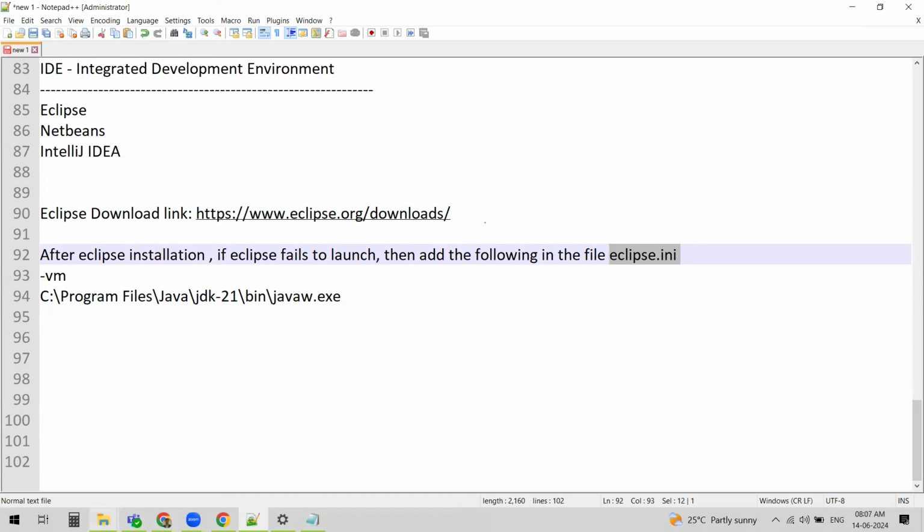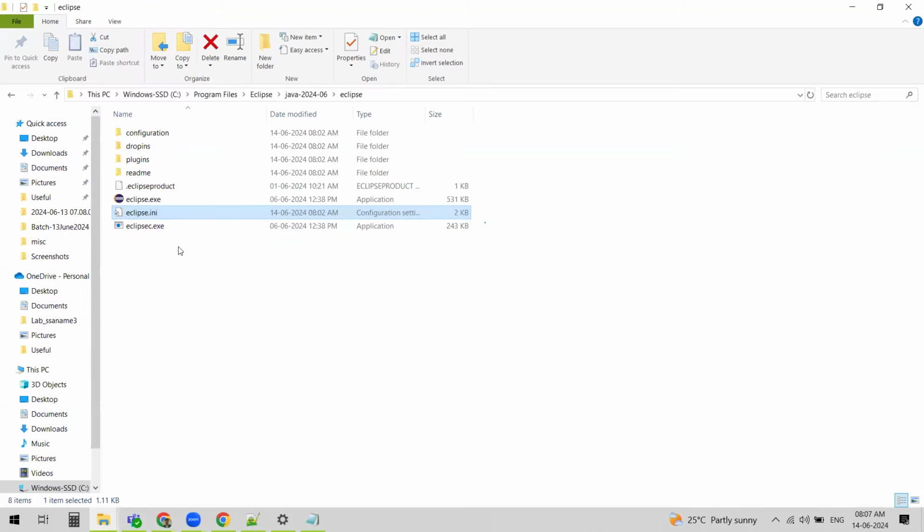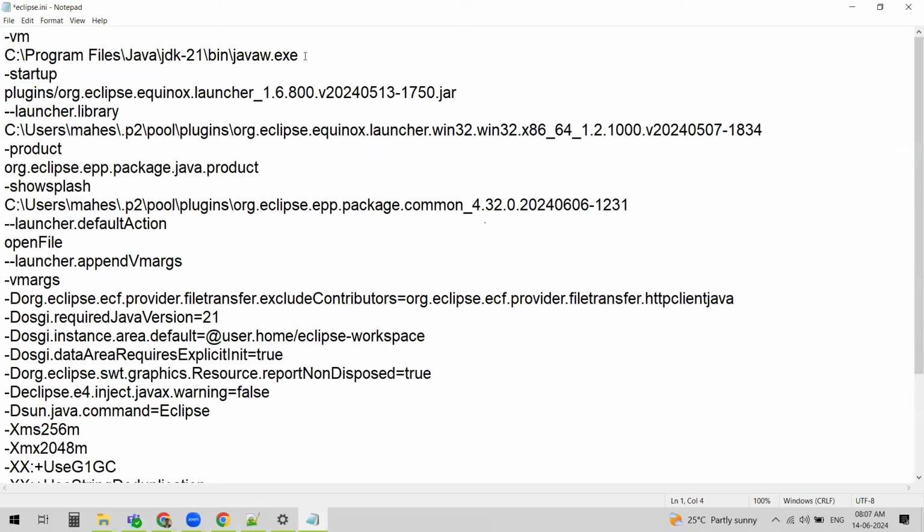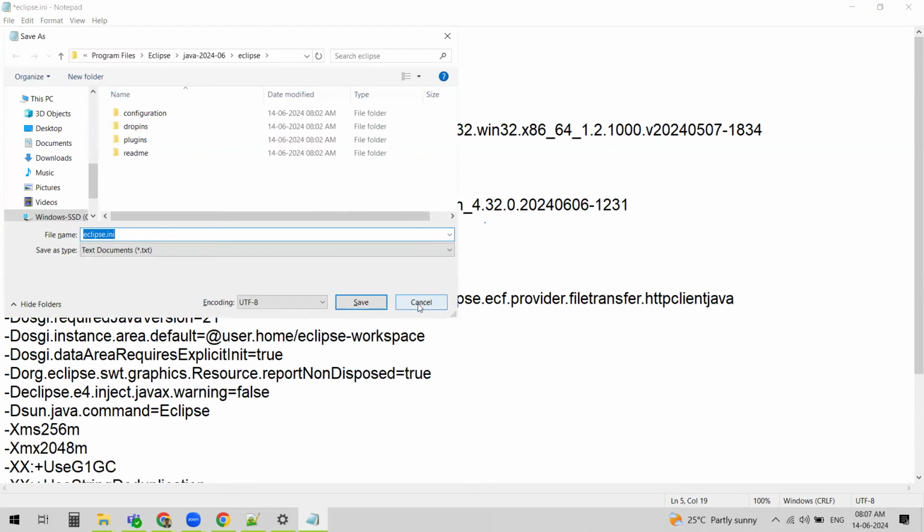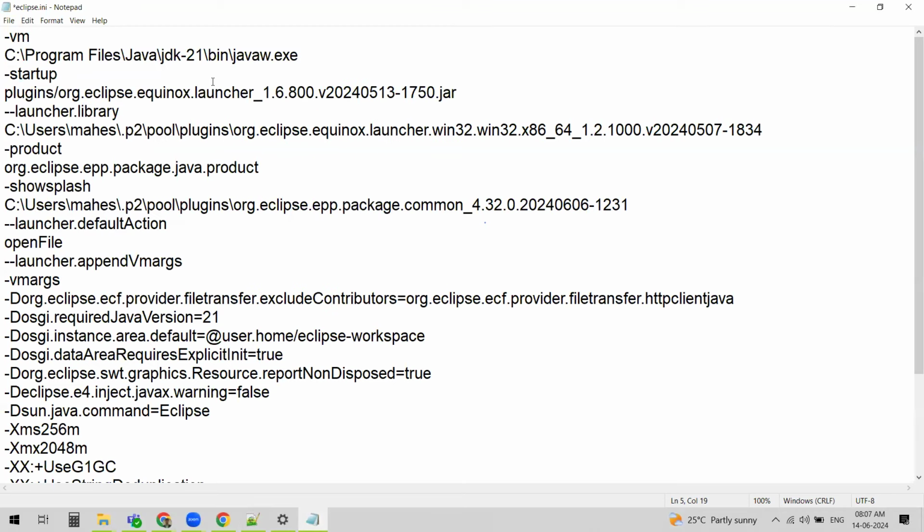So I navigated to my installation location and found this eclipse.ini. I also made this change. Change in the sense, we just need to add these two lines. We are telling Eclipse that this is the location where Java is, because it is not able to pick it up automatically, right? So these are the two lines. We'll add them and then just save it.